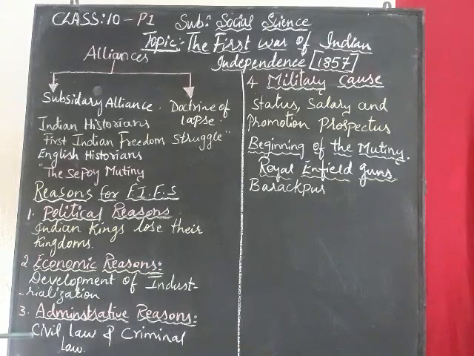Then the Inam Commission: the gifted property and gifted land were also taken by the Britishers, which upset the farmers. Even the farmers joined the common people in the protest, so farmers also got involved. That was the second reason, the economic reason.